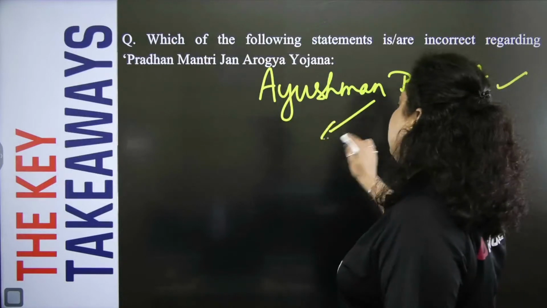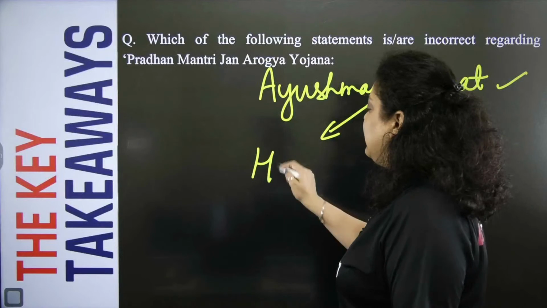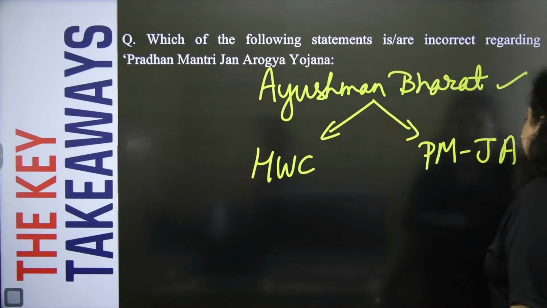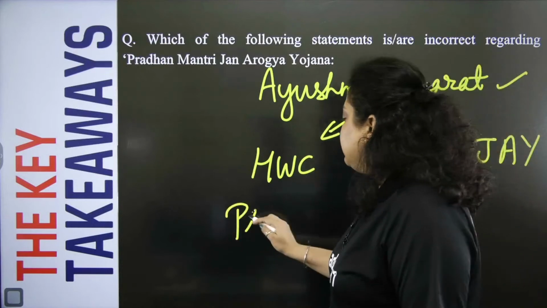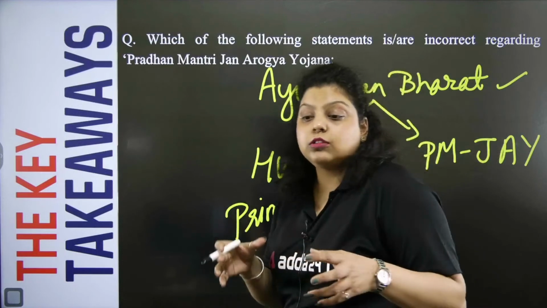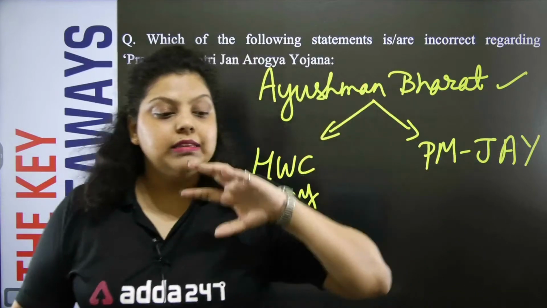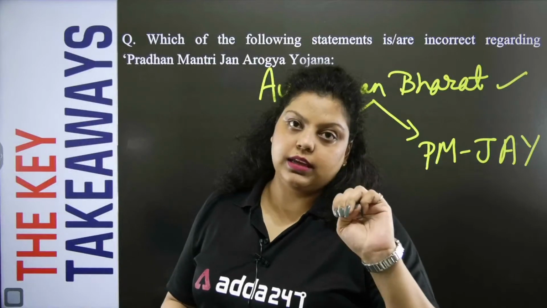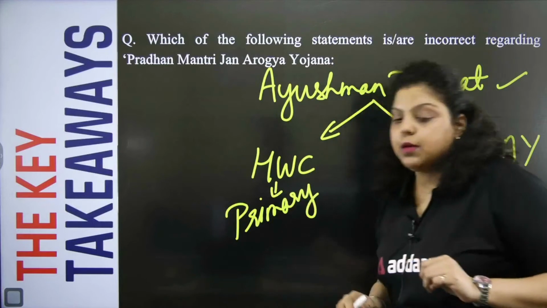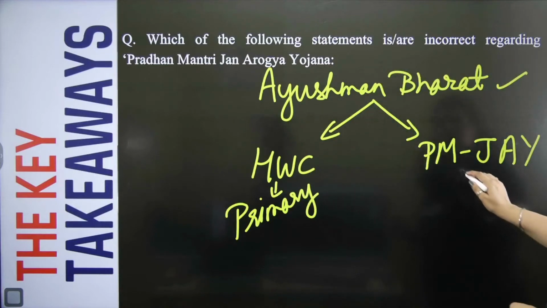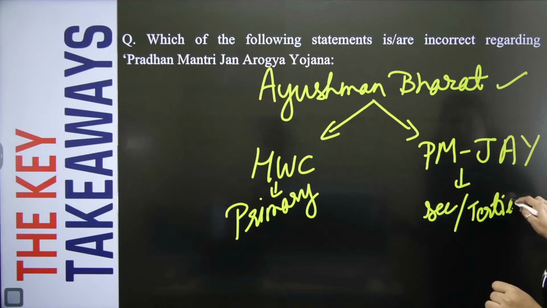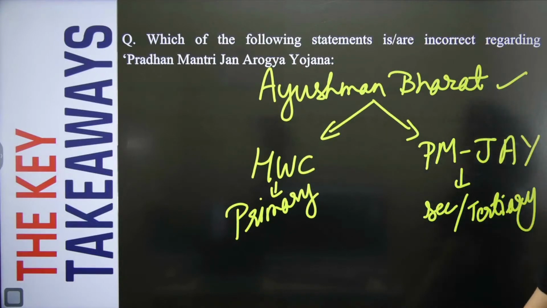Now, this Ayushman Bharat has two components. First is the Health and Wellness Center, and the second one is Pradhan Mantri Jan Arogya Yojana. The Health and Wellness Center provides primary healthcare services. Like in the last class, we talked about the sectors of economy, primary, secondary, and tertiary. Similarly, there are three categories of healthcare also: primary, secondary, and tertiary. So primary healthcare is provided by the Health and Wellness Center. Secondary and tertiary healthcare services are provided by the Jan Arogya Yojana.